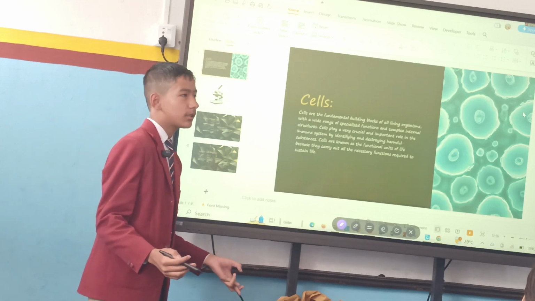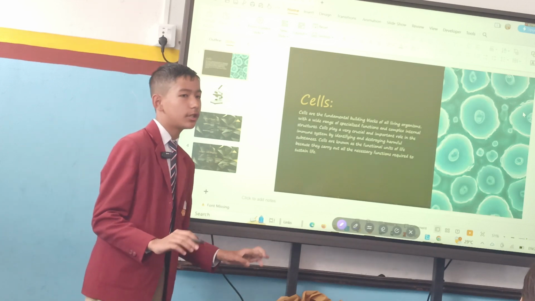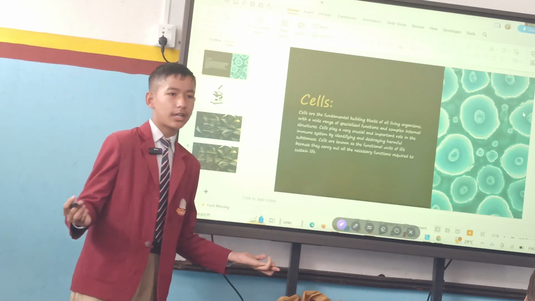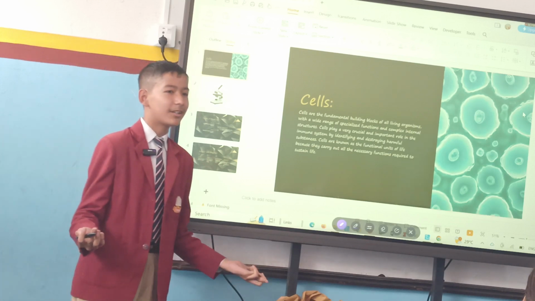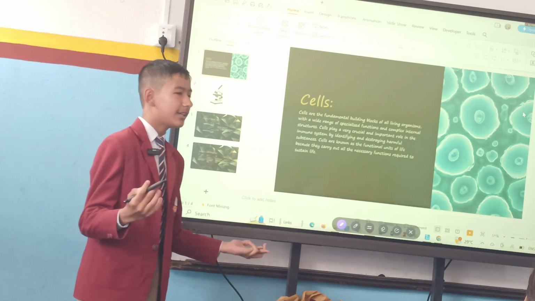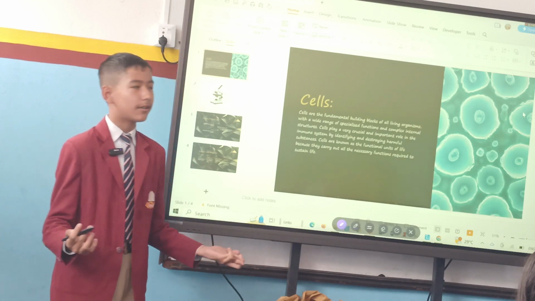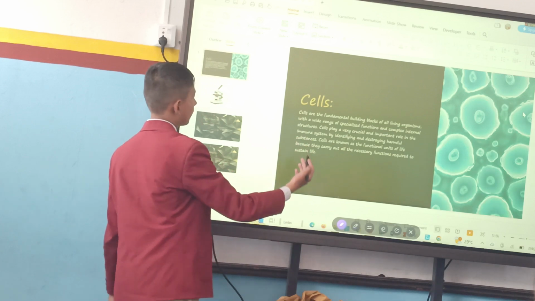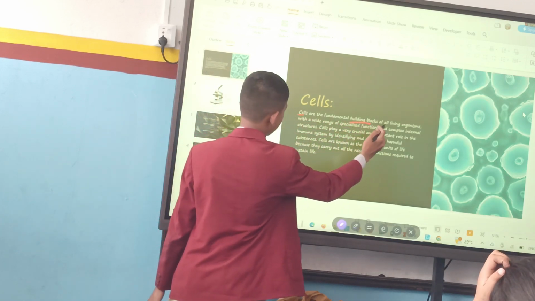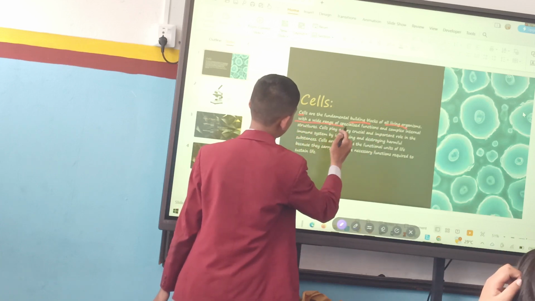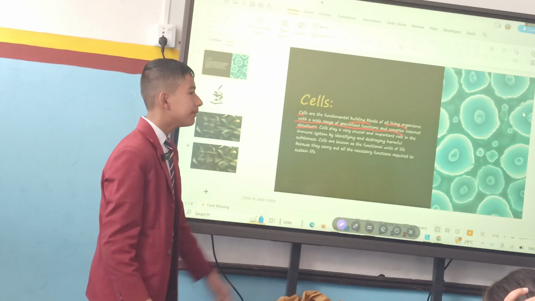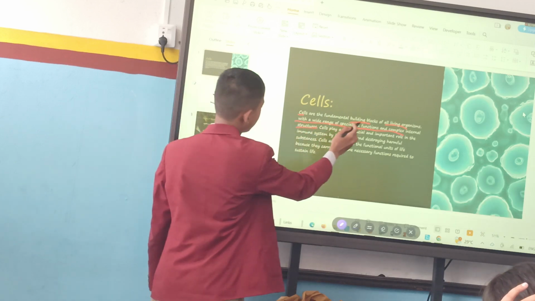Cells are basically the smallest and functional unit of life. Like we all are human beings and living beings. All the living organisms living in our surroundings are made up of cells. Anything like cats, mouse, any living organisms like trees also have cells in them. So what is written here? Let's see. Cells are the fundamental building blocks of all living organisms with a wide range of specialized functions and complex internal structures. It means to say that cells are the fundamental building blocks.